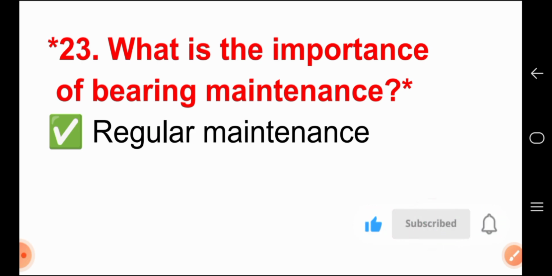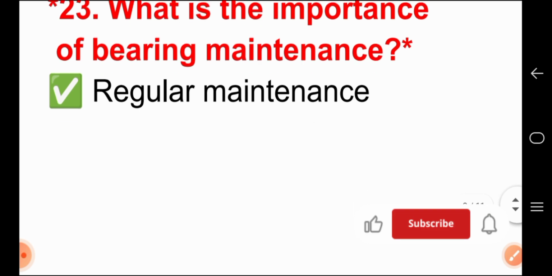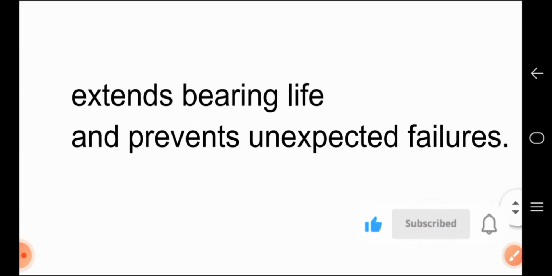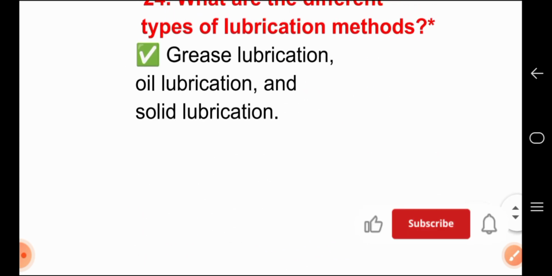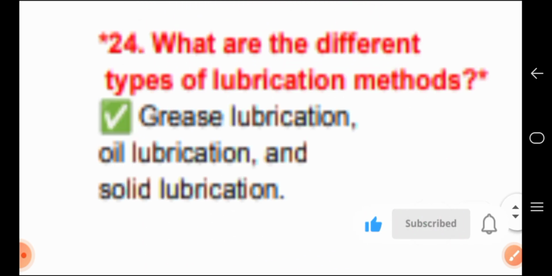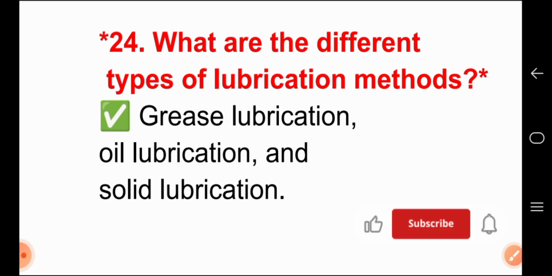Question number 23. What is the importance of bearing maintenance? For answer, regular maintenance extends bearing life and prevents unexpected failure. Question number 24 is, what are the different types of lubrication methods? For answer, grease lubrication, oil lubrication and solid lubrication.